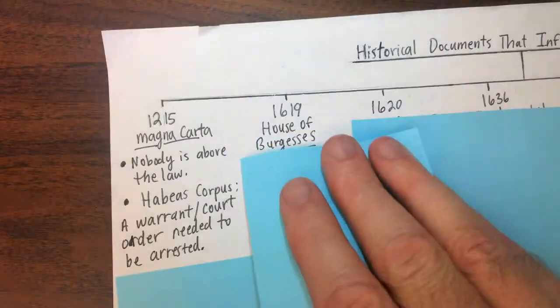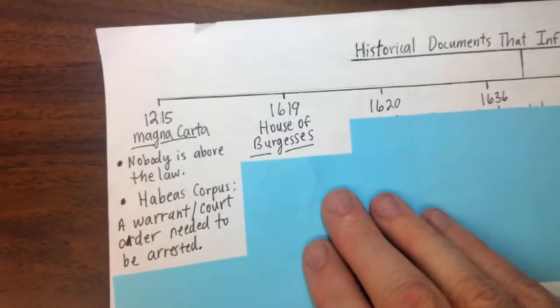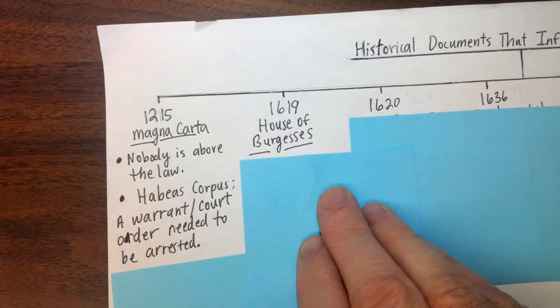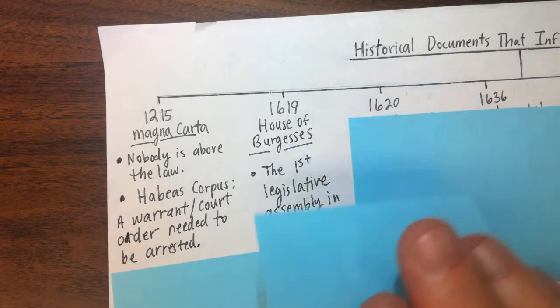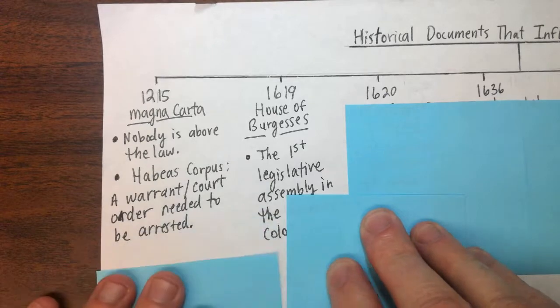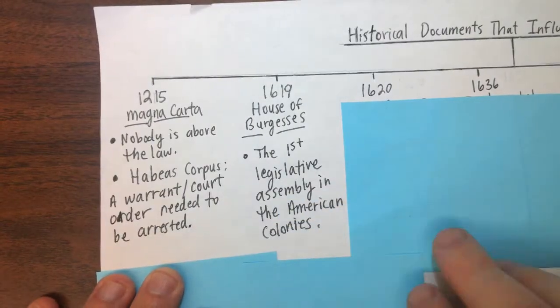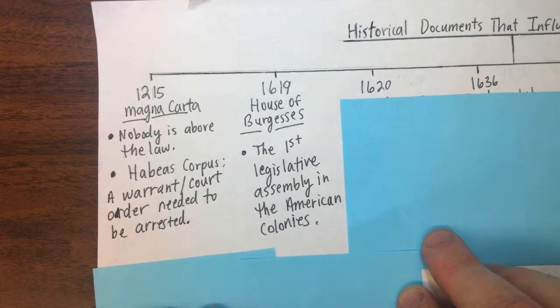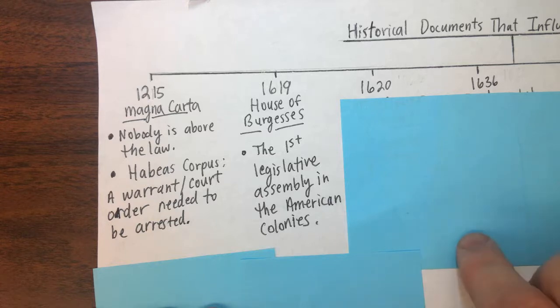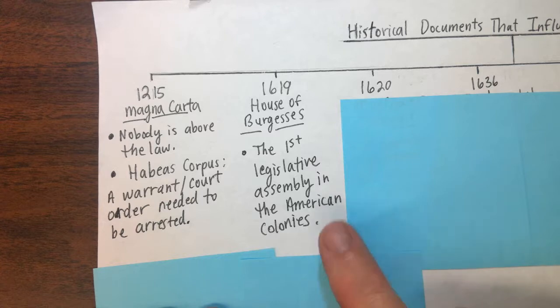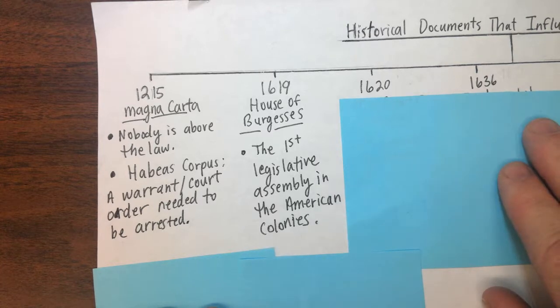1619, the House of Burgesses. All right, that was in Virginia, and this is known for being the first legislative assembly in the American colonies. So the legislative branch there, this is an example of republicanism, a republic. You vote for people to vote for you, representatives.